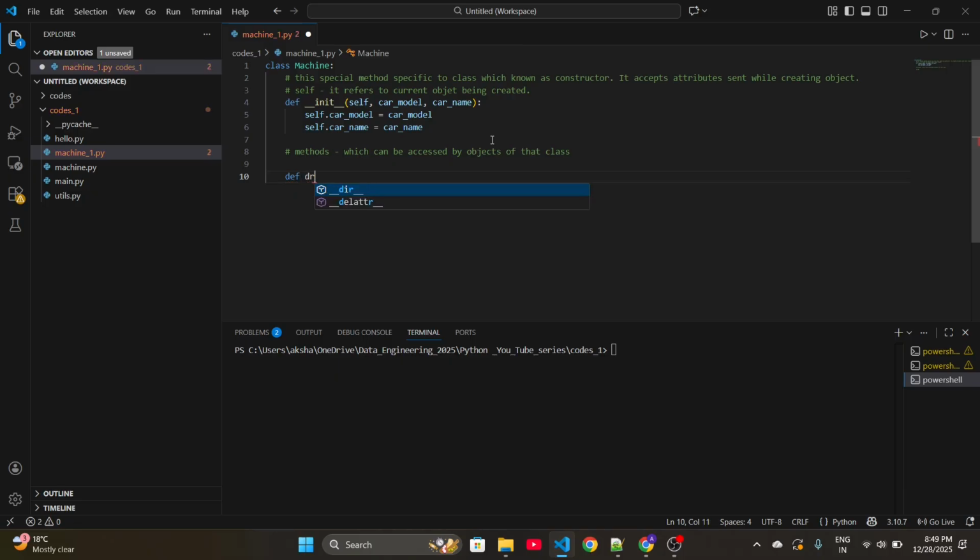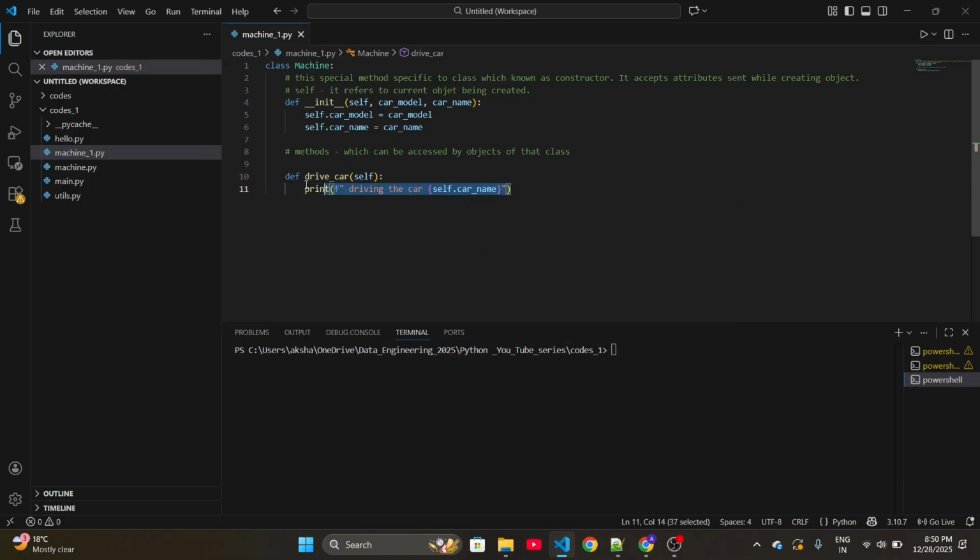Let's say as of now I have two methods for this class. One is drive car, which is for driving the car. Now I will not write some complex logic, I will simply print something. Print, and here I am passing self. I only need to pass self because inside self I have already stored car model and car name. So I have access to all the attributes using self.